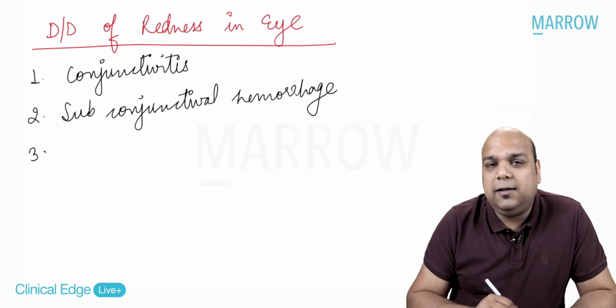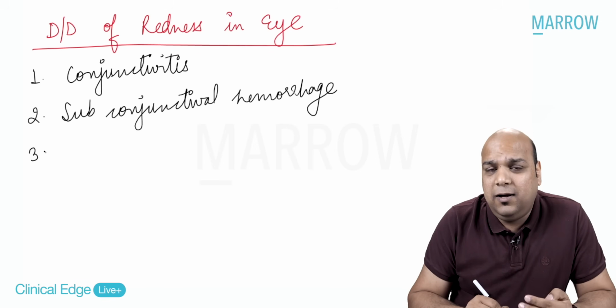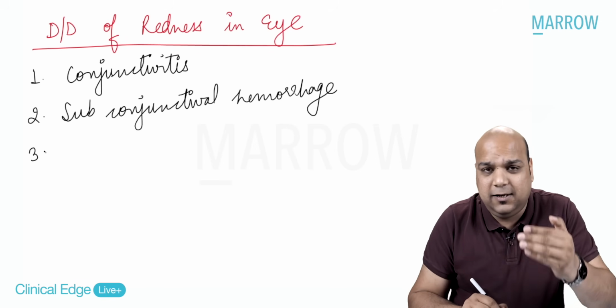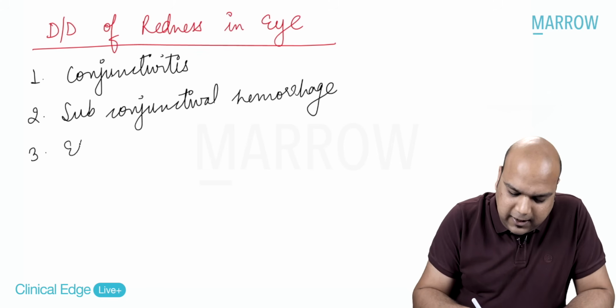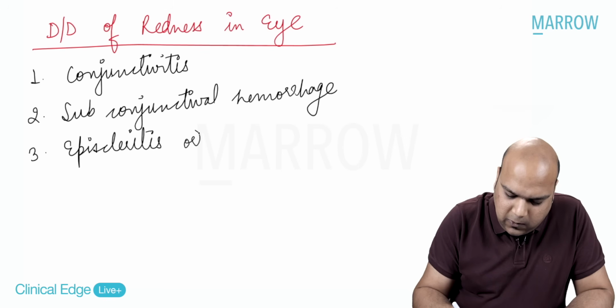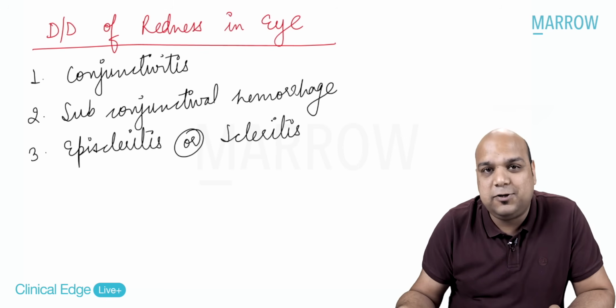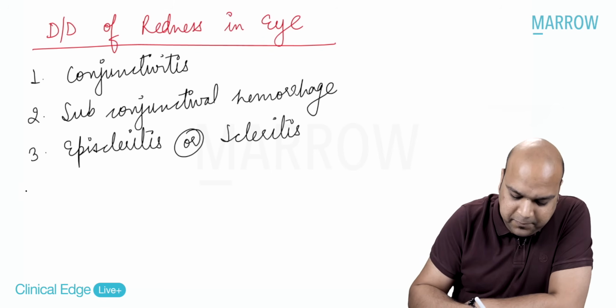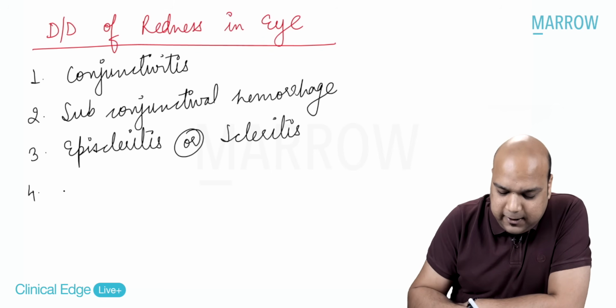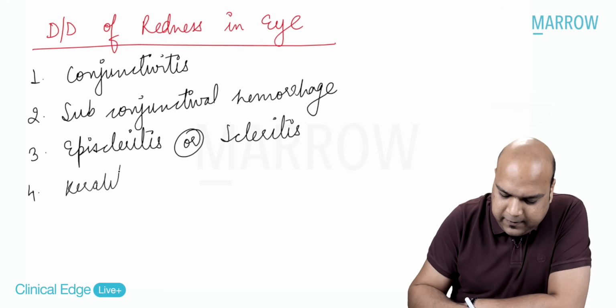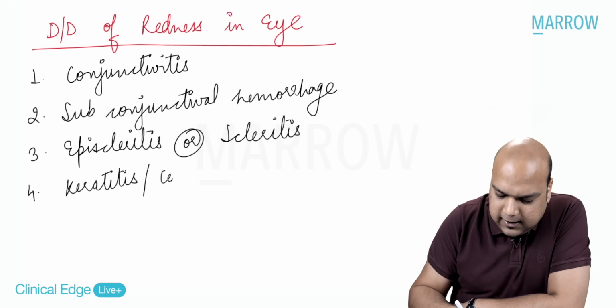Then another important diagnosis, if we move again from conjunctiva inside, conjunctiva lines the sclera. So it can be a case of either episcleritis or it may be scleritis. Yes, episcleritis or scleritis, inflammation of episclera and sclera. Then if we see the cornea, can it be a case of keratitis, or if I can say corneal ulcer?